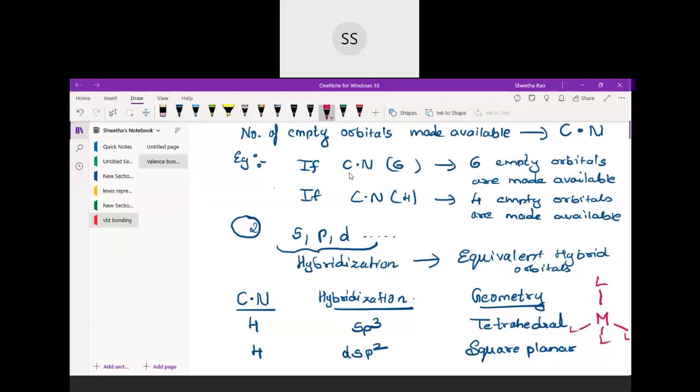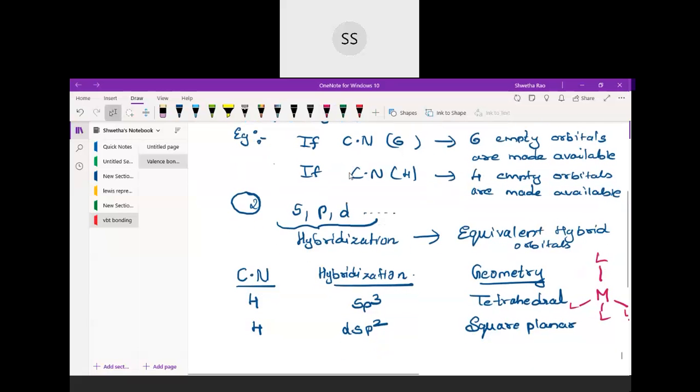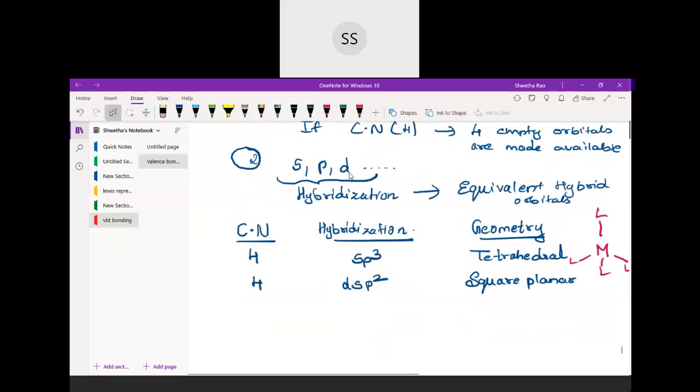Square planar is where you have the metal in the center and it is on the plane. I don't have a place, so I'm drawing it here; you can draw next to the geometry part. Here the ligands will be on the plane, just like a sheet of paper: imagine a metal in the center, and each vertex at the corners will be occupied by a ligand.